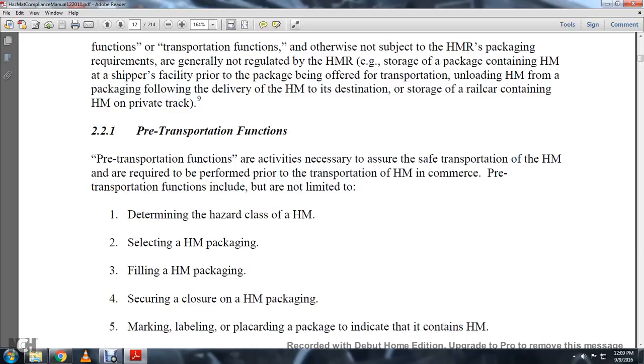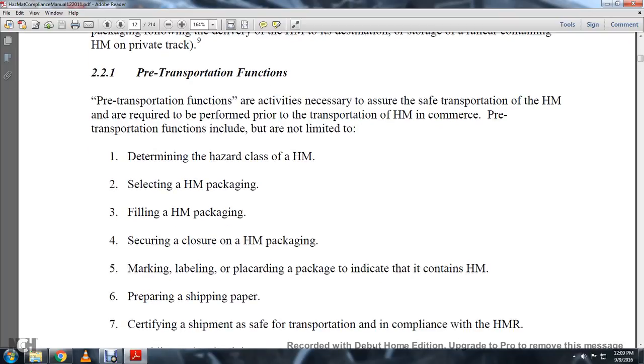2.2.1, Pre-transportation functions. The pre-transportation functions are activities necessary to assure the safe transportation of hazardous material that are required to be performed prior to the transportation of hazmat in commerce. The pre-transportation functions include, but are not limited to: 1, determining the hazard class of the hazardous material; 2, selecting the hazardous material packaging; 3, filling the hazardous material packaging; 4, securing closure of the hazardous material packaging;